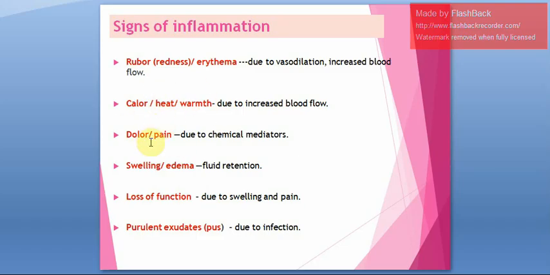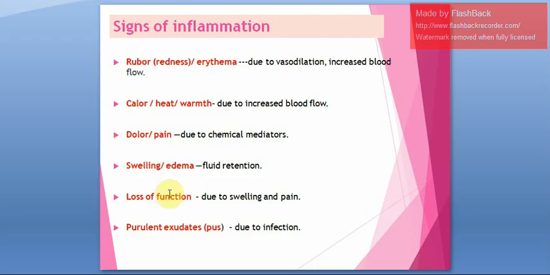Next, the patient will experience pain. Immediately when you have got any injury, any fracture or whatever, you will experience a lot of pain, isn't it? That pain is referred to as dolor. Why is pain there? Because of release of chemical mediators. There is a lot of release of chemical mediators whenever there is injury. We'll see about these chemical mediators later. Along with pain, there is swelling or edema. Why does swelling or edema happen? It is because of fluid retention. There will be a shift of the fluids, so fluid retention is going to result in swelling or edema.